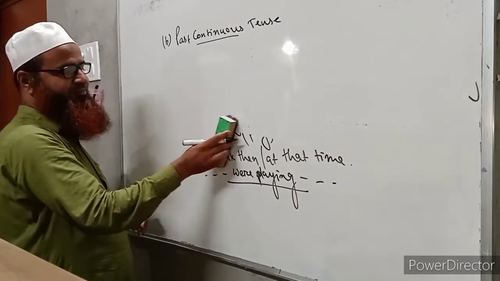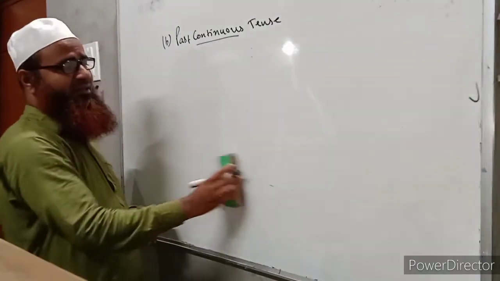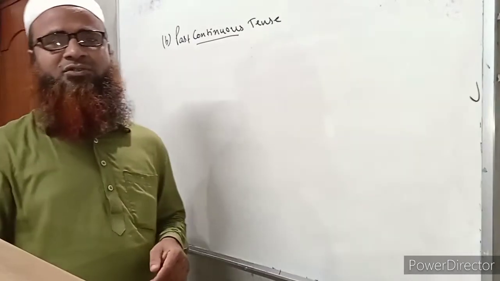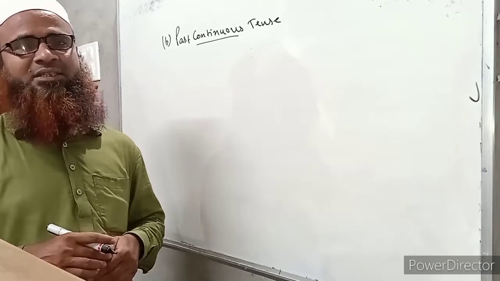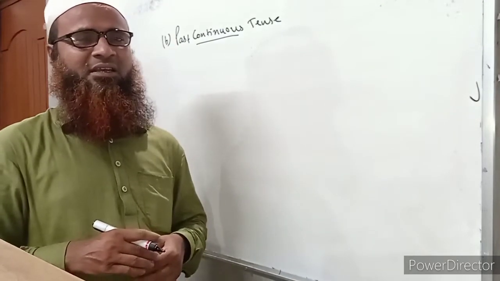Another rule comes of this tense, and in that rule we have to use two tenses together. One is past indefinite, another is past continuous tense. Okay.